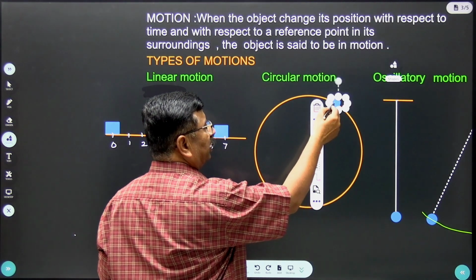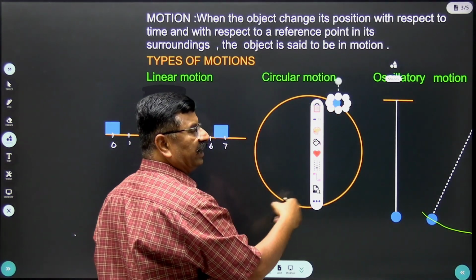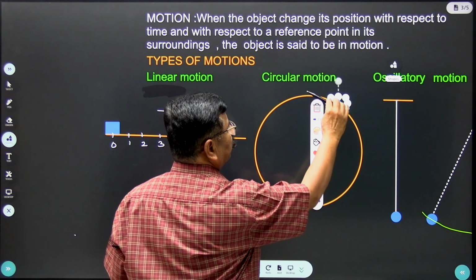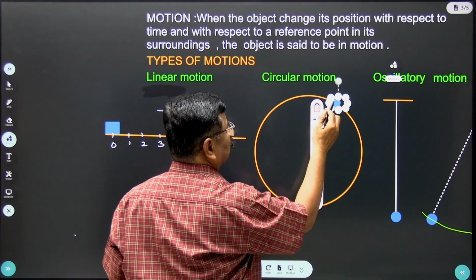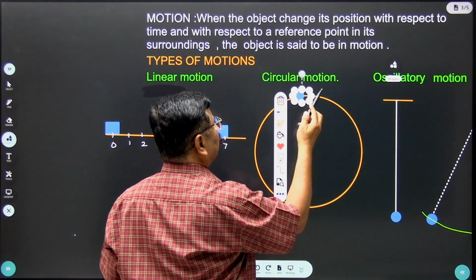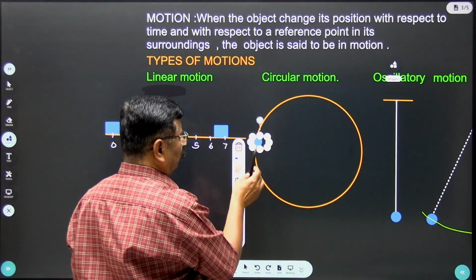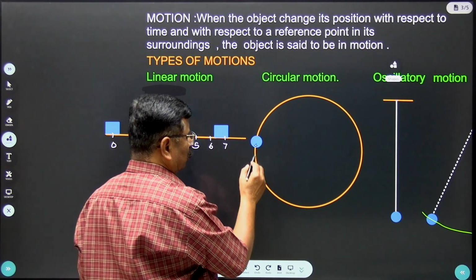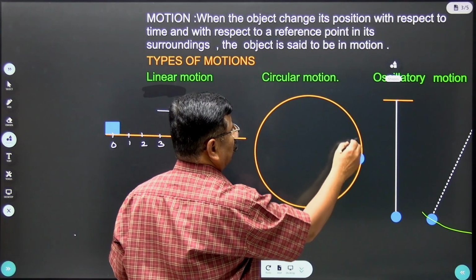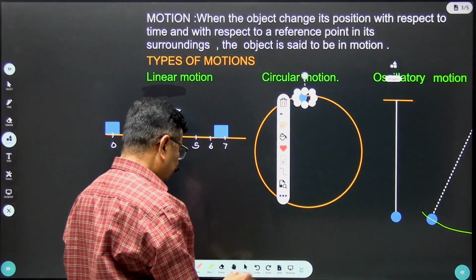See, every time this object is changing its direction. So the velocity is always along the tangent drawn to the circle. If I get the object here, see, velocity is directed like this. If I get the object here, the velocity is in this direction. So therefore, this is circular motion.